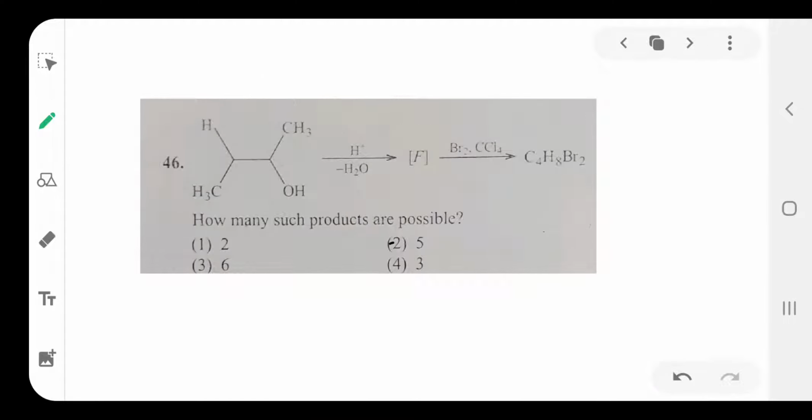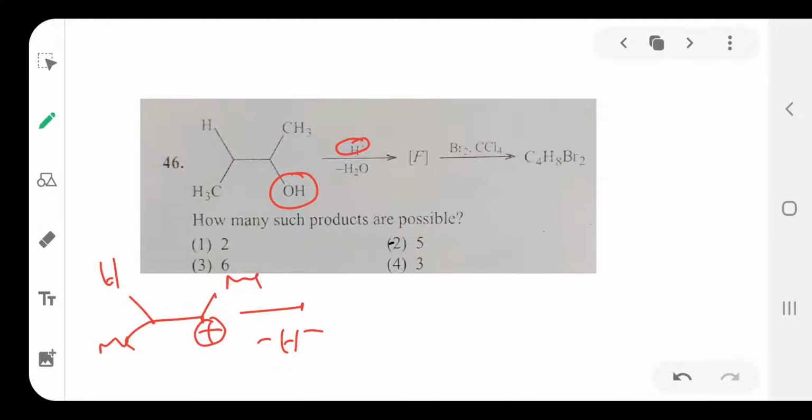Next is question number 46. This is also one of the important questions. You see here, first this compound has a methyl group and H, and here a methyl group and OH. In this reaction, H plus combines with the OH and H2O separates to form a carbocation. After that, the carbocation loses one H plus from a carbon. That's why a double bond is formed.